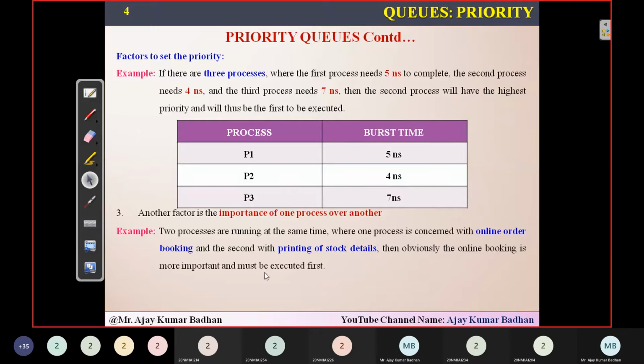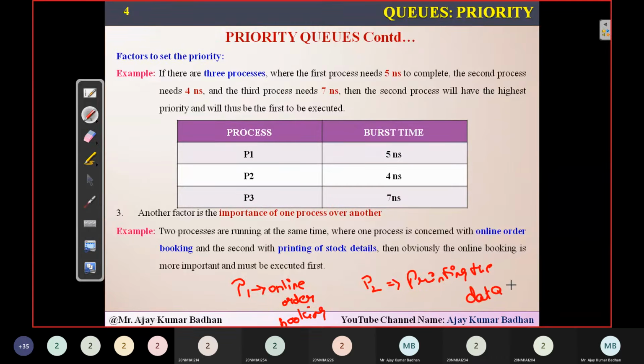So here, let us suppose there are two processes. There is one process P1 and another process P2. P1 is performing one task: booking an order. It is an online order that it is booking. And process P2 is printing a document, printing the data onto a sheet.